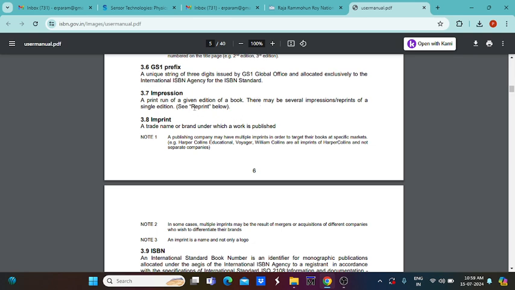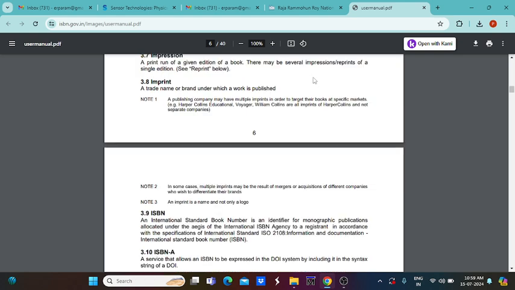Next is impression, a print run of a given edition of a book. There may be several impressions, that is, reprints are essential. That can be done with the help of this impression. And another thing is imprint, a trade name or brand under which a work is published.